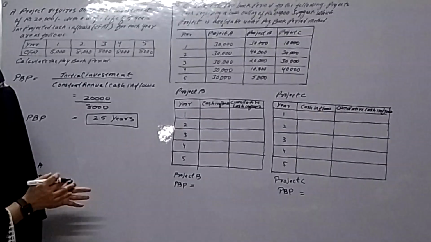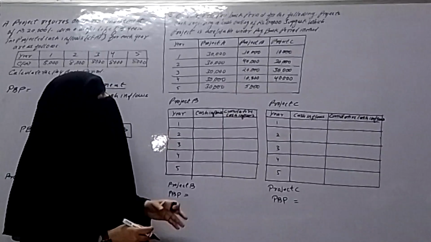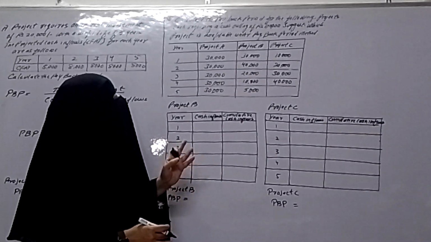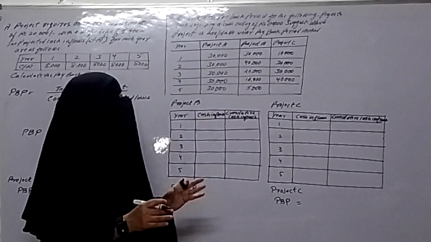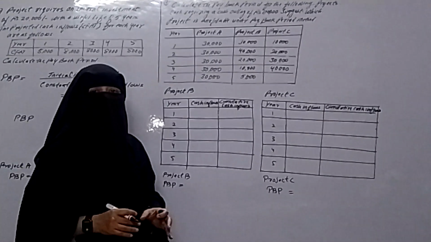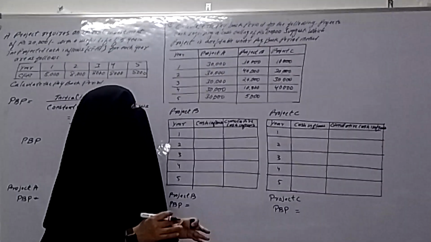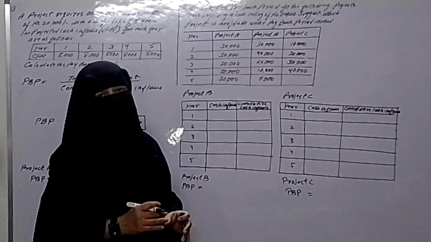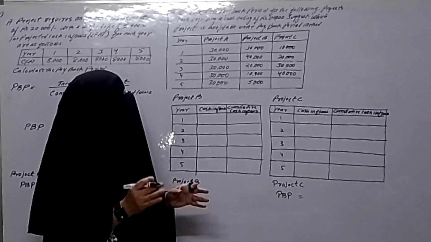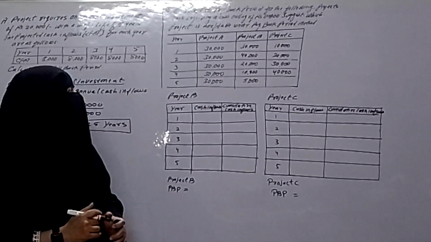Now the next question is: calculate the payback period for the following projects, each requiring a cash outlay of 1 lakh. Every project requires a cash outlay of rupees 1 lakh. Suggest which project is acceptable under the payback period method. Here three projects are given, and he is asking you to calculate the payback period and suggest which project is acceptable.